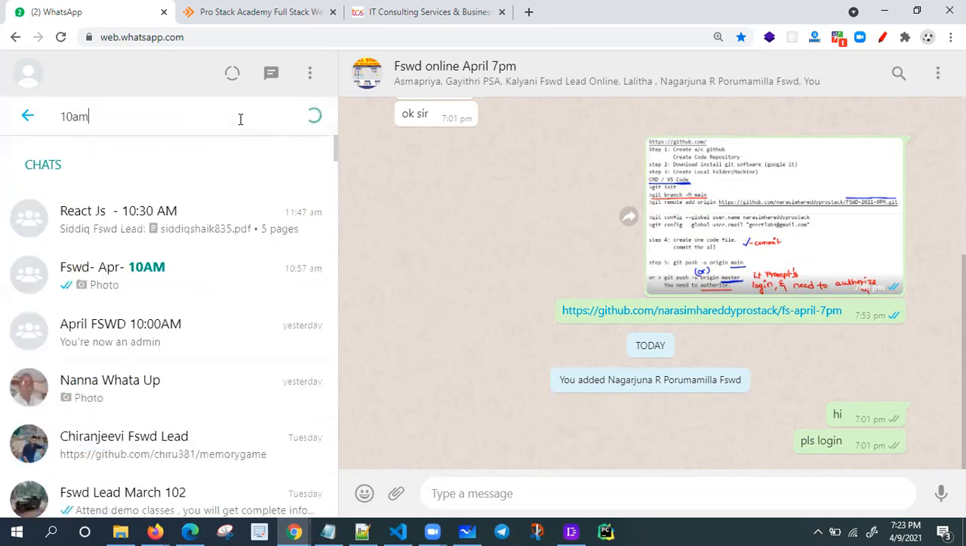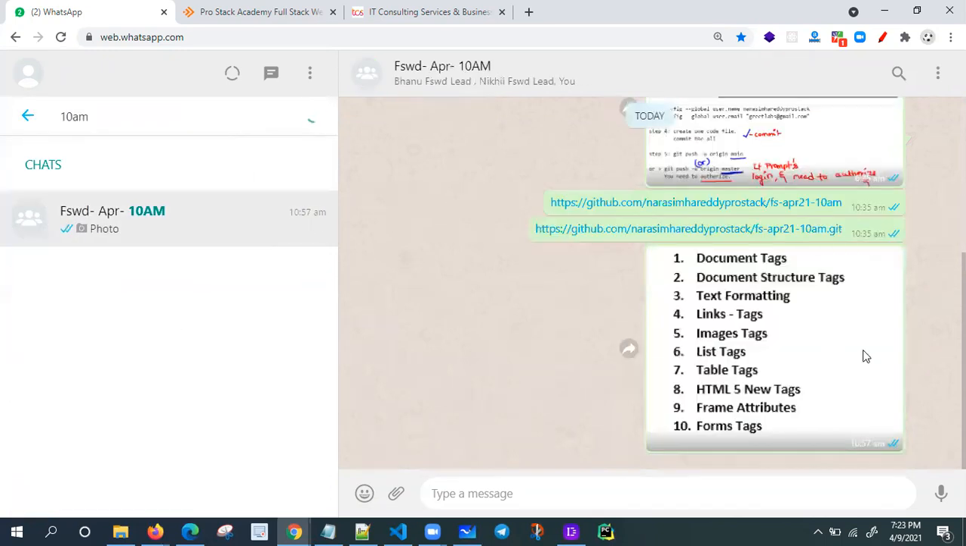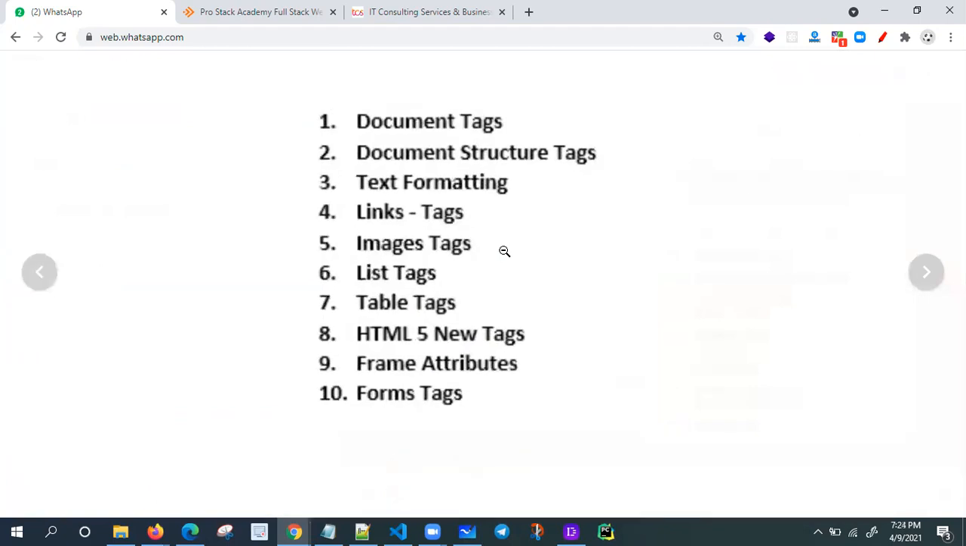So 10 a.m. Yes. Okay, let me do this one. I categorize using this, and you need to understand this one.